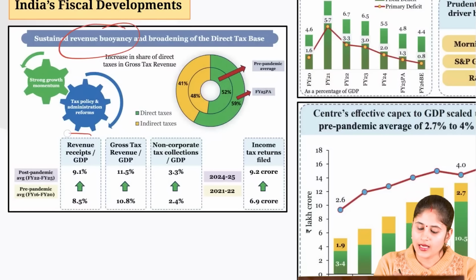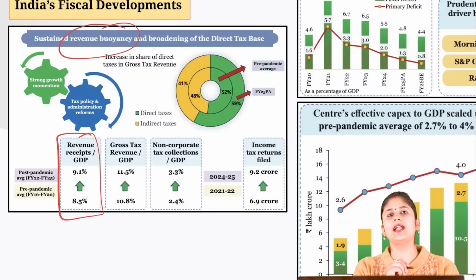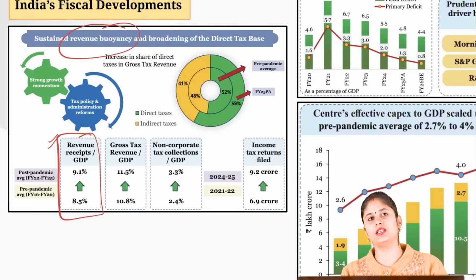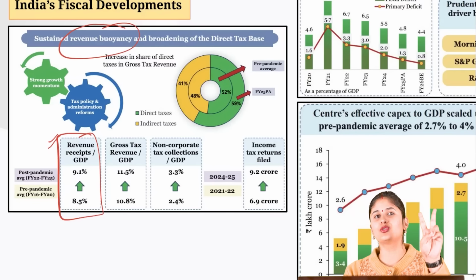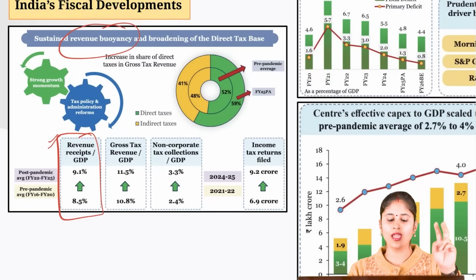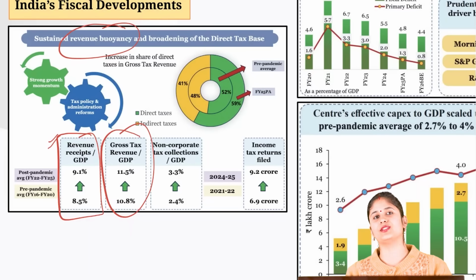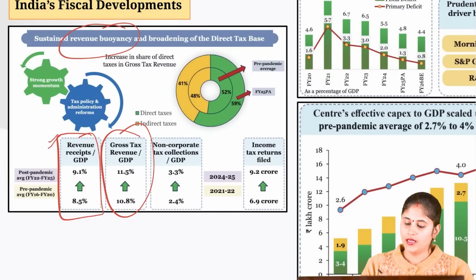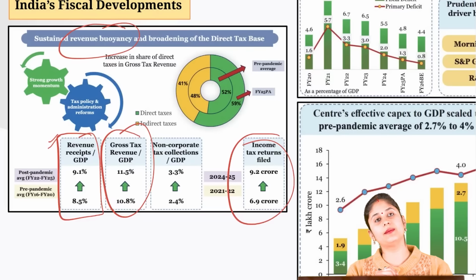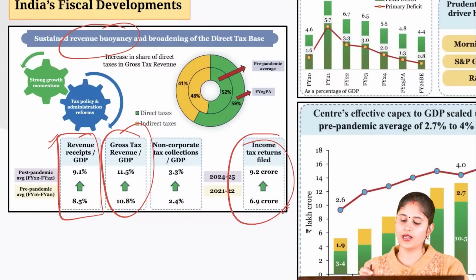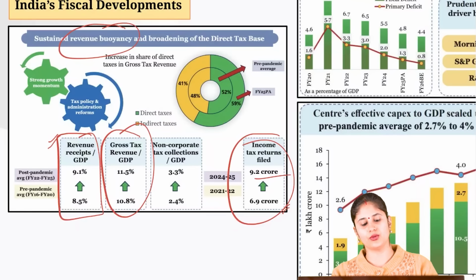Now, when I talked about tax buoyancy, why did I not talk about revenue receipts as a percentage of GDP? Because revenue receipts have two elements, tax revenue as well as non-tax revenue. So when I talk about tax buoyancy, it basically refers to tax revenue as a percentage of GDP. And the number of people filing income tax returns, as you can see, has increased from almost 7 crore to more than 9 crore people.